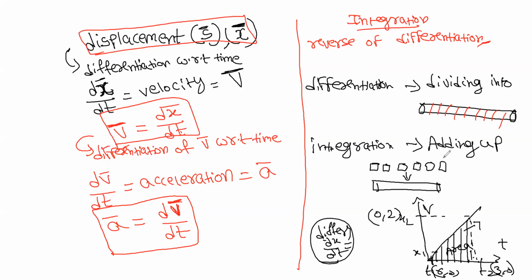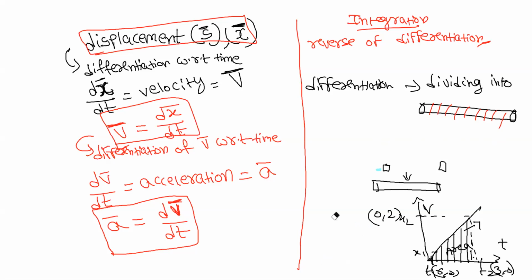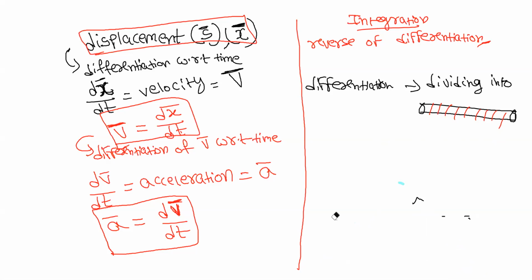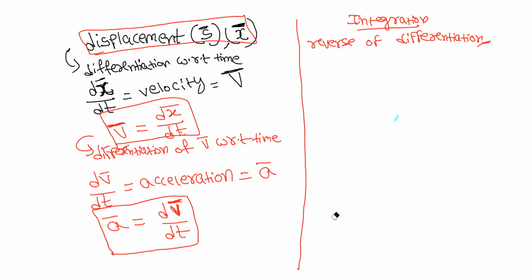So just remember, integration means the area under the curve for physics. When dealing with maths, there is a different thing. We have to know the formulas and all. Integration means you are adding up. Differentiation means you are dividing into very small parts. So as I told before, integration means reverse of differentiation, right? Differentiation is represented by D. Integration is represented by this symbol. This is called the integration symbol.